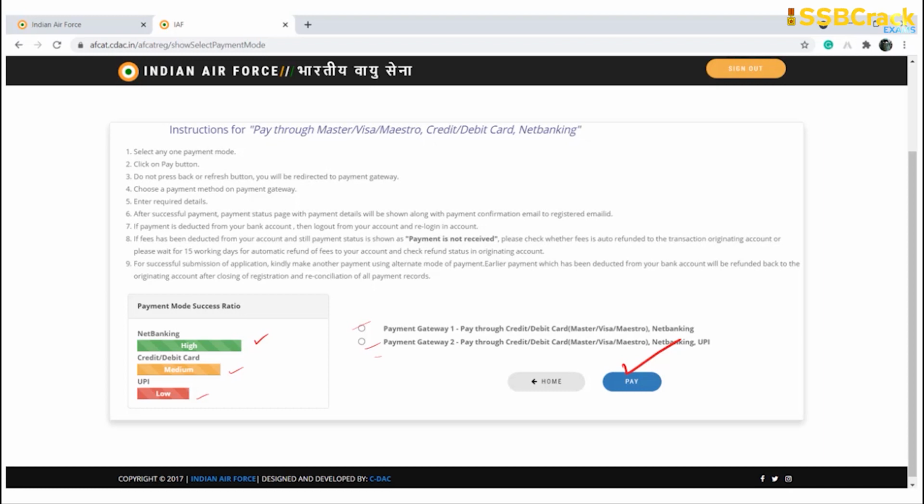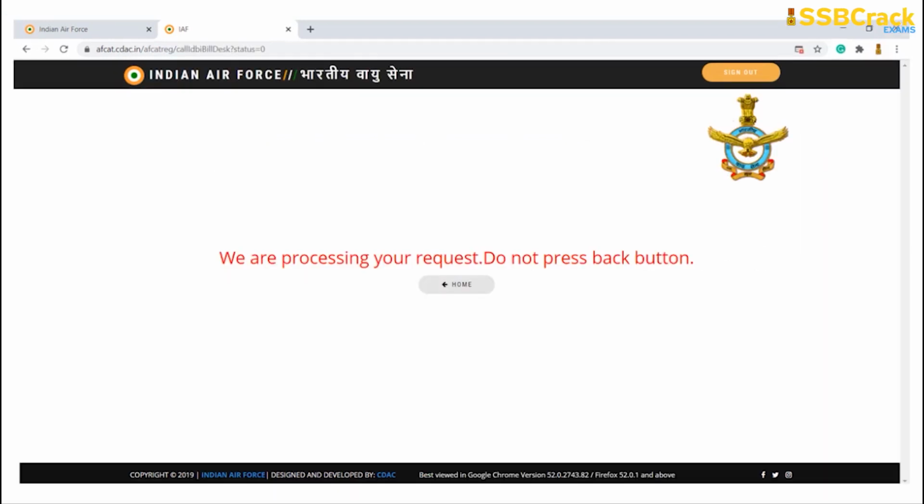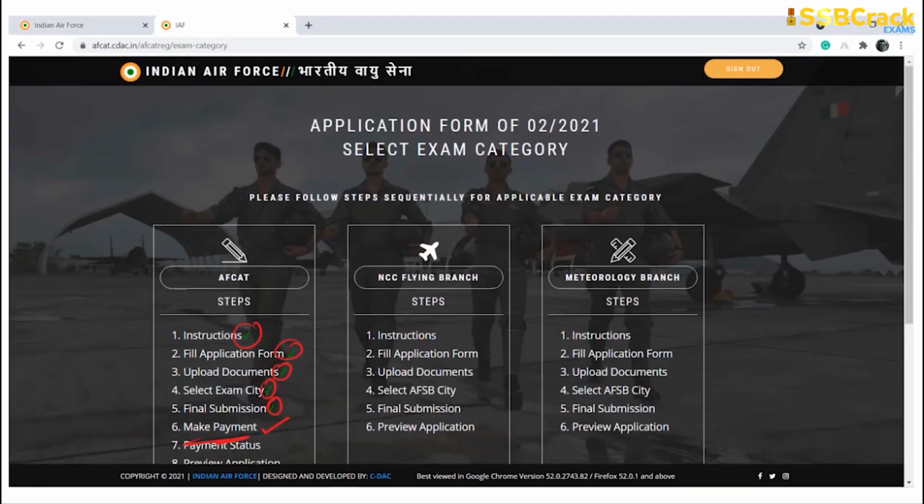Once you have paid, after entering the captcha and the OTP sent to your mobile, it will show that it is processing your request, and do not press the back button. Once it is done, it will redirect you towards this particular page. It will again redirect you back towards this particular page. You can check the payment status.